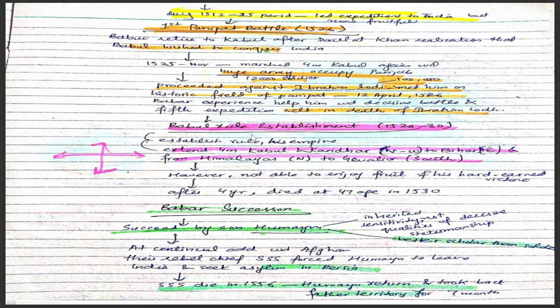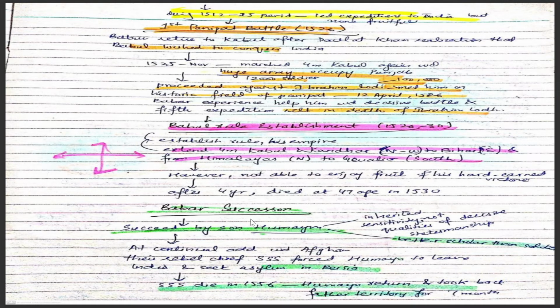So Babur's rule lasted from 1526 to 1530, only four years, as he was not able to enjoy the fruit of his hard-earned victory. His rule extended from Kabul and Kandahar on the northwest frontier to Bihar in the east, and from the Himalayas in the north to Gwalior in the south.